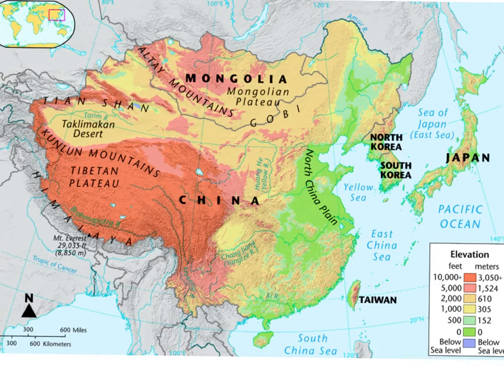Chapter 5, Ancient China. Ancient China was the location of one of the world's first civilizations. We're going to get to know this region by completing a few map activities.